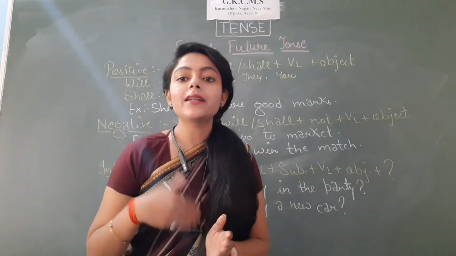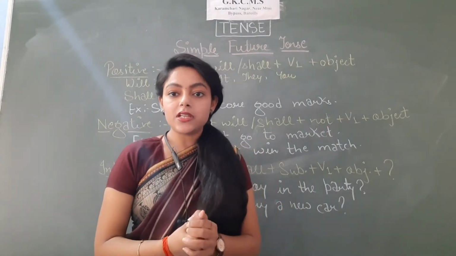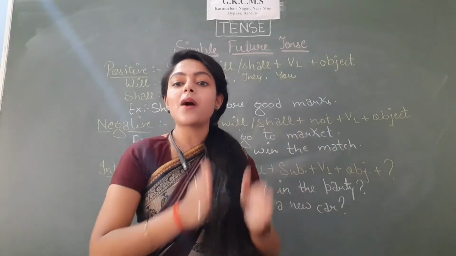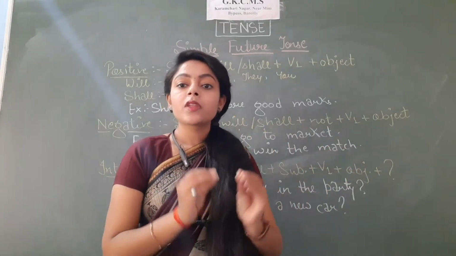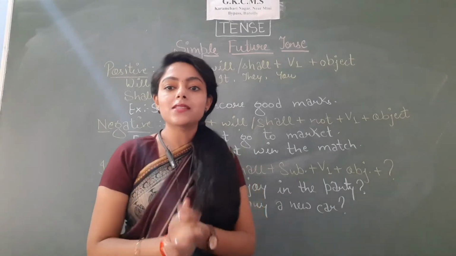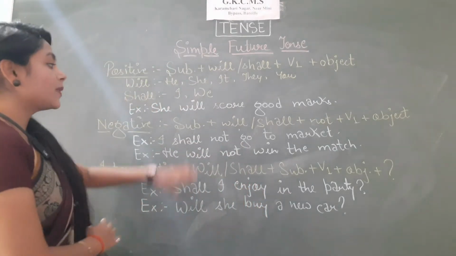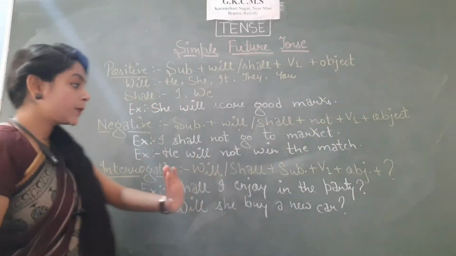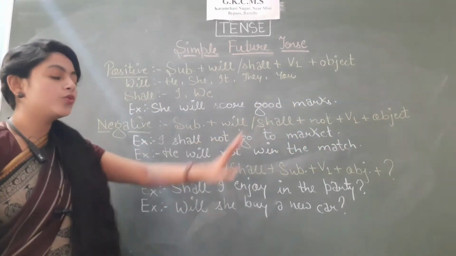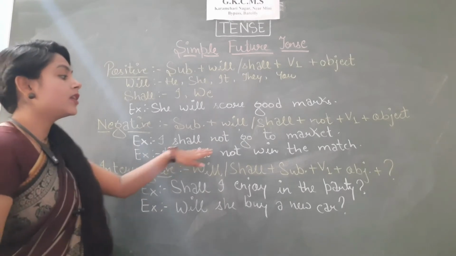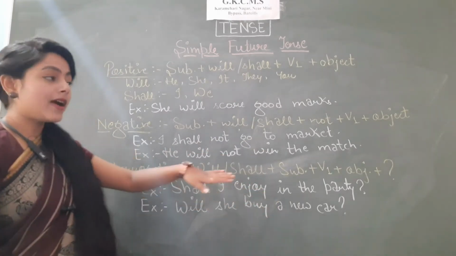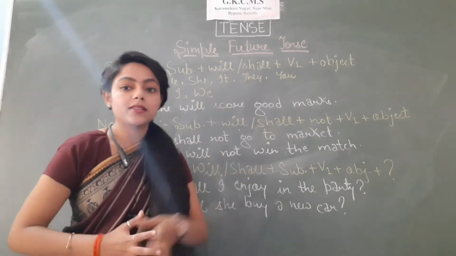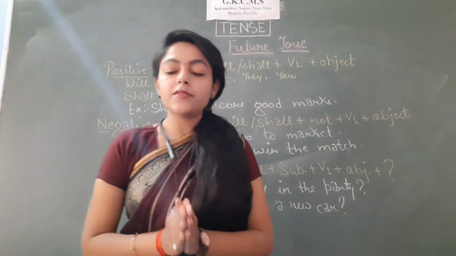Now, let's move to the next type of sentences, that is negative sentences. Same thing as we did in present tense and past tense, we'll be doing here. Right after the helping verb, we'll place not. For example, subject, will, shall, not, V1 and then object. I shall not go to market. He will not win the match. She will not score good marks. I hope the structure of negative is clear to you now.